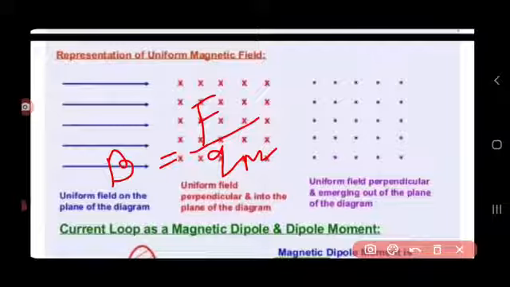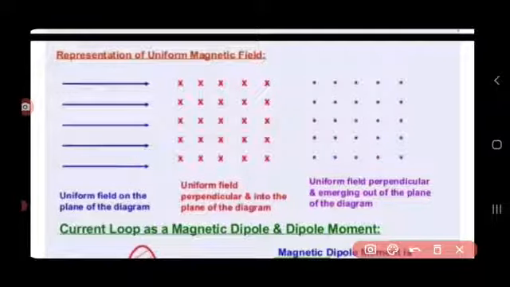Now, which magnetic field is said to be uniform? A magnetic field is said to be uniform when at every point the strength of the magnetic field is the same and its direction is the same. In that case, we can consider the magnetic field as a uniform magnetic field. Now we want to represent the uniform magnetic field. That can be represented in three ways.